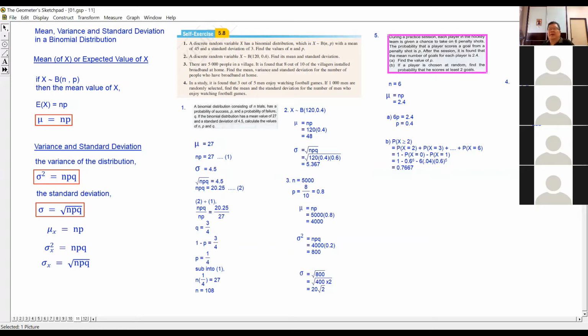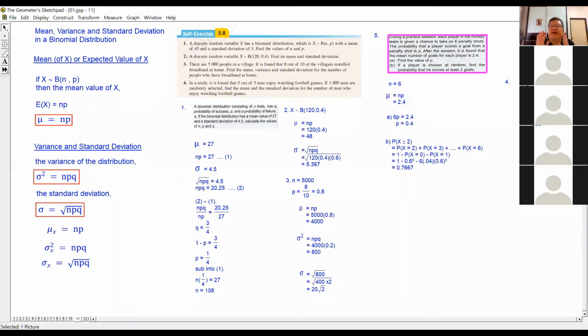Okay, teacher. During a practice session, each player in the hockey team is given a chance to take 6 penalty shots. The probability that a player scores a goal from a penalty shot is P. After the session, it is found that the mean number of goals for each player is 2.4. Find the value of P.